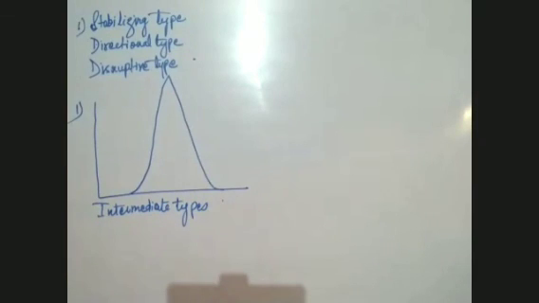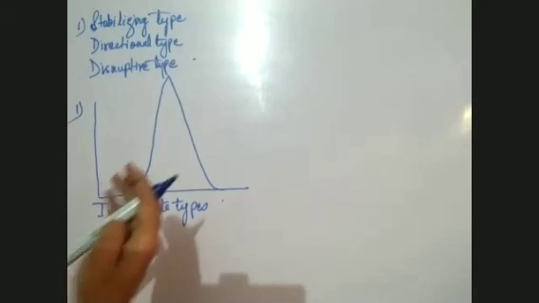Now, example of this, if you find in nature, let's talk about the human being. See, very tall are also very, very few in number. Very short human beings are also very, very few in number. Maximum which type of human beings exist?